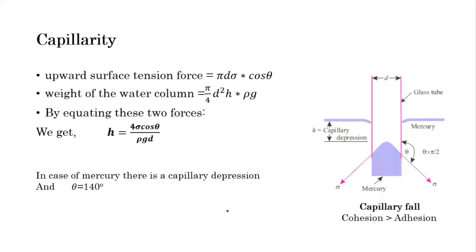So that is all for today, friends. What we have seen today: first, we started with the two forces, cohesive force and adhesive force, and then we saw surface tension, which always acts between the contact surface of two immiscible liquids, or the surface between gaseous form and liquid form. And then we saw capillarity, capillary fall, and capillary rise.